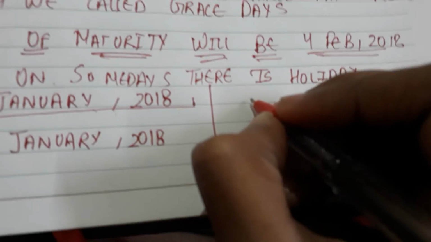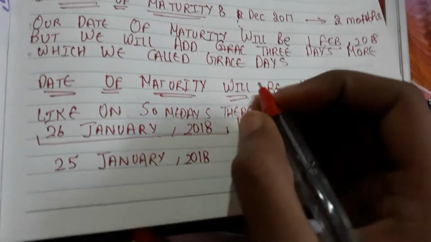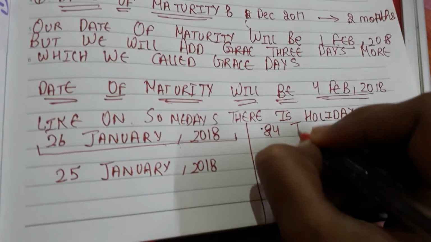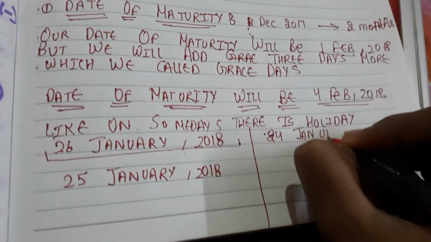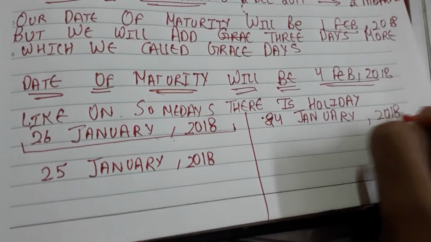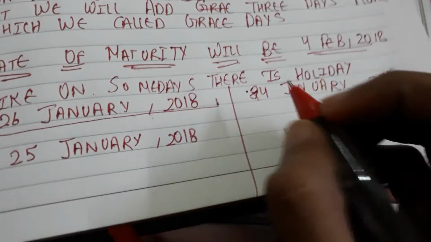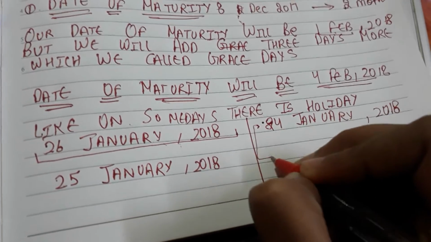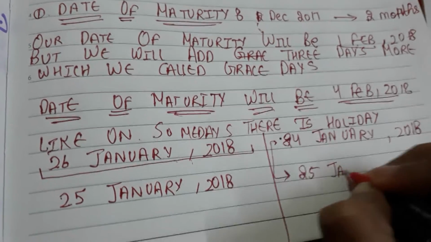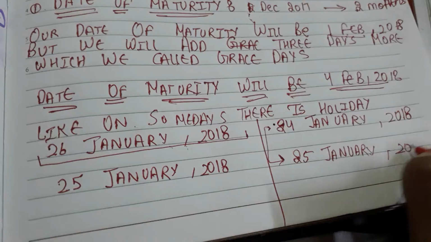If there is an announcement of a random holiday, for example on 24 January 2018 due to the death of any person or any other related issue, then the maturity date will become one day after. So the maturity date will become 5 January 2018.